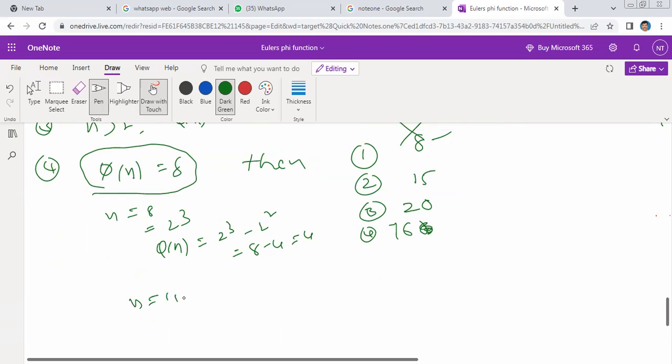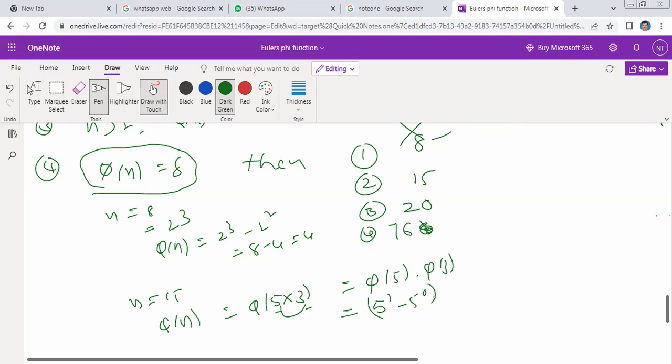n equal to 15. Pi of n is equal to pi of 15, that is 5 into 3. GCD of 5 comma 3 is 1, so we can write like this, pi of 5 into pi of 3. It's very important. If GCD of these two numbers is 1, we can split only like this. Pi of 5 is equal to 5 power 1 minus 5 power 0.